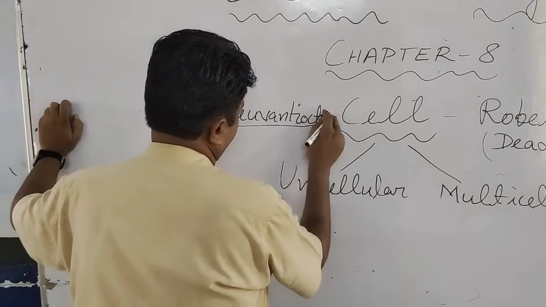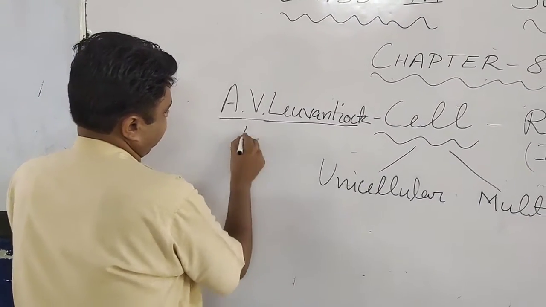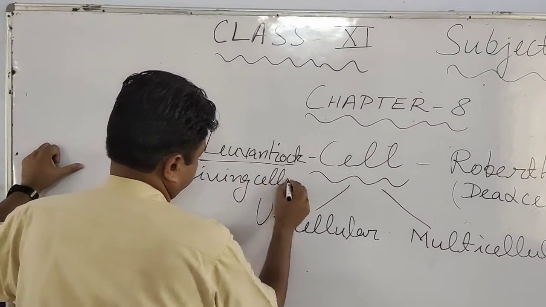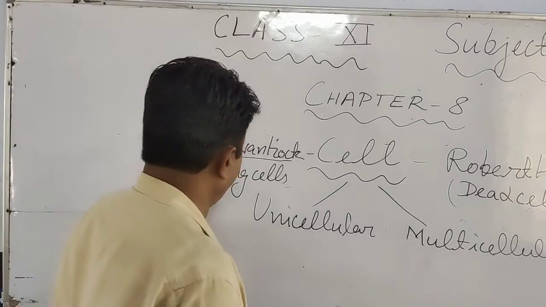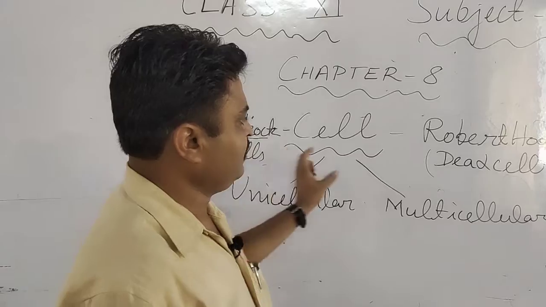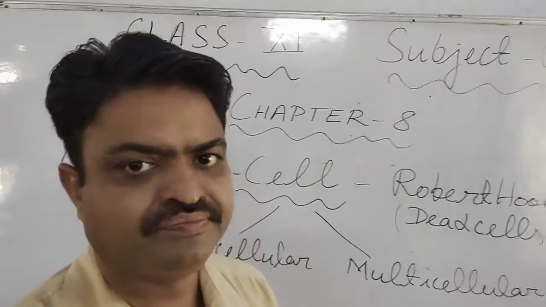Antony Leeuwenhoek discovered the living cells, student. So the living cells were discovered by Antony Leeuwenhoek and the dead cells were discovered by Robert Hooke.